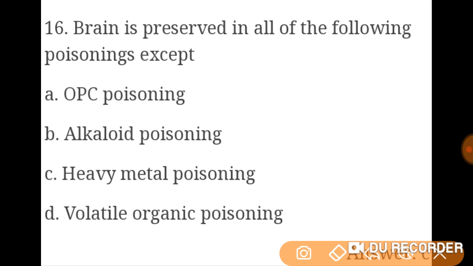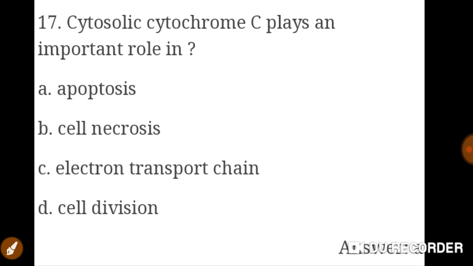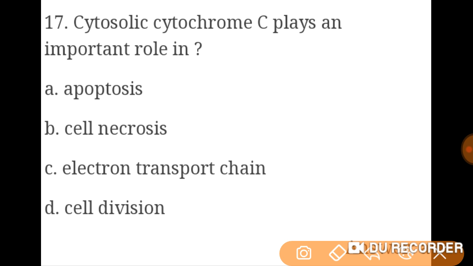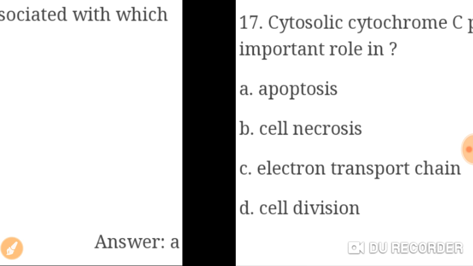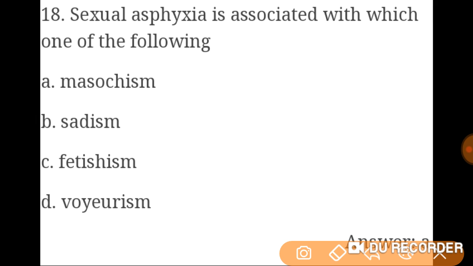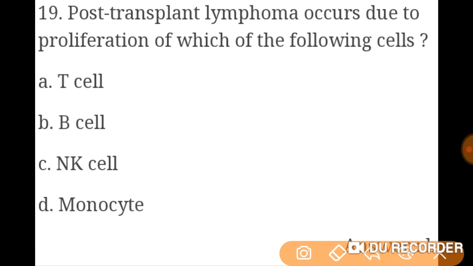Brain is preserved in all of the following poisonings except heavy metal poisoning. Cytosolic cytochrome C plays an important role in apoptosis. Sexual asphyxia is associated with which of the following: masochism. Post-transplant lymphoma occurs due to proliferation of which of the following cells? B cells.